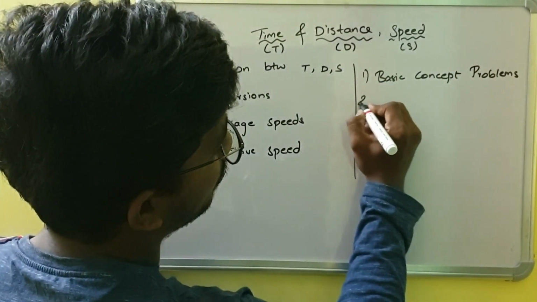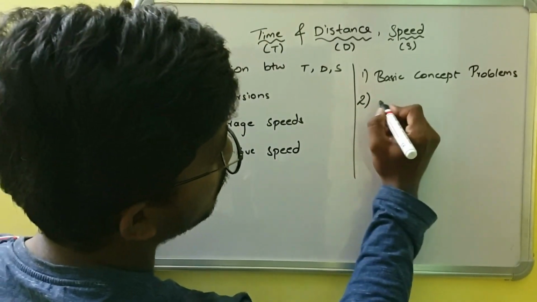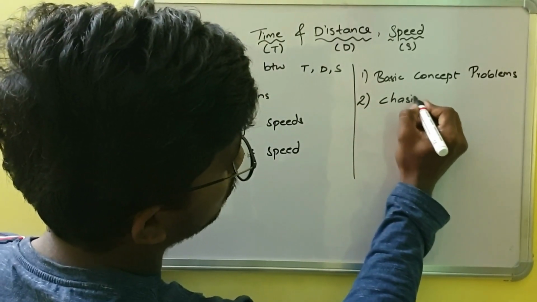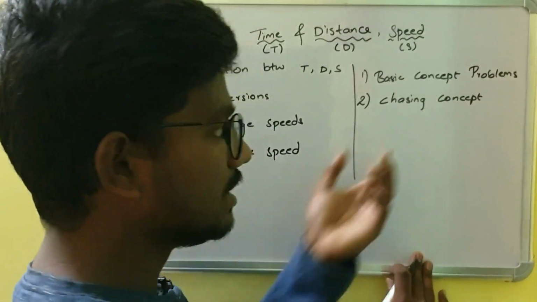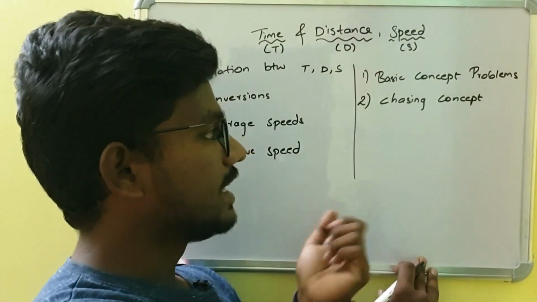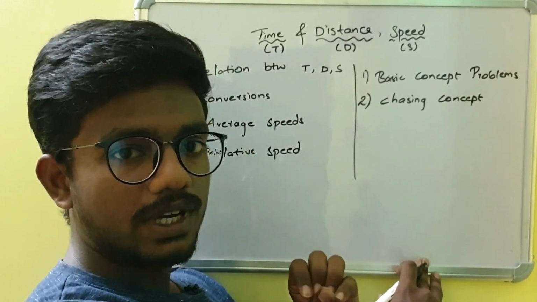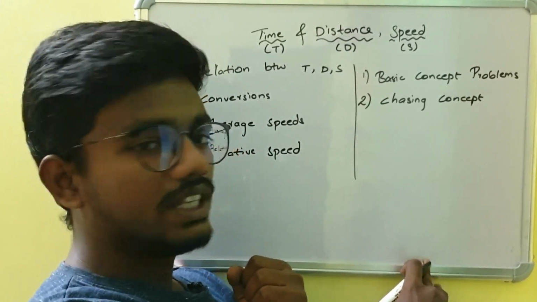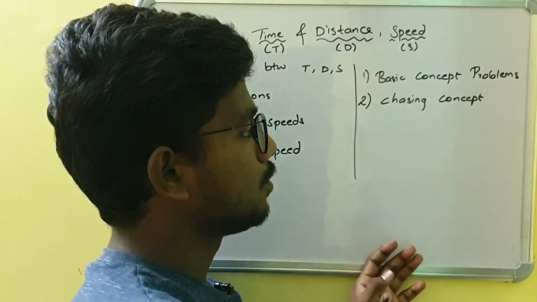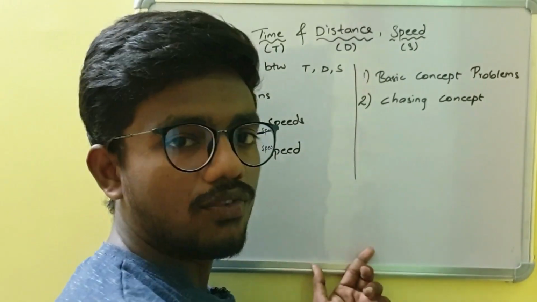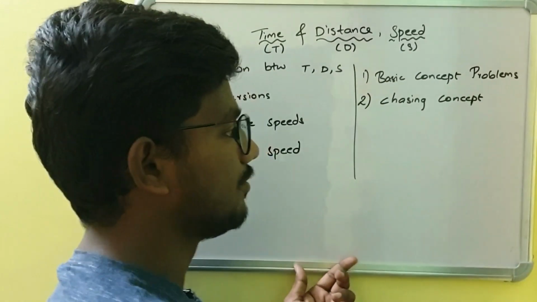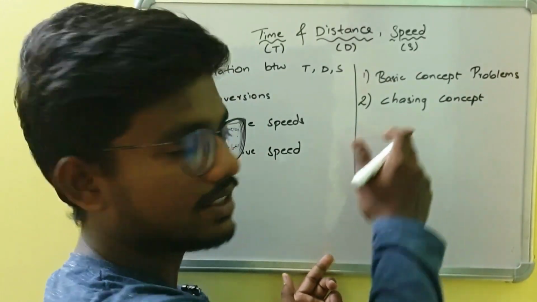Later we are going to discuss chasing concept problems. In this chasing concept, let us take an example. Say a policeman is chasing a thief. Before catching the thief, what is the distance traveled by the thief? Such type of questions will be asked in this.